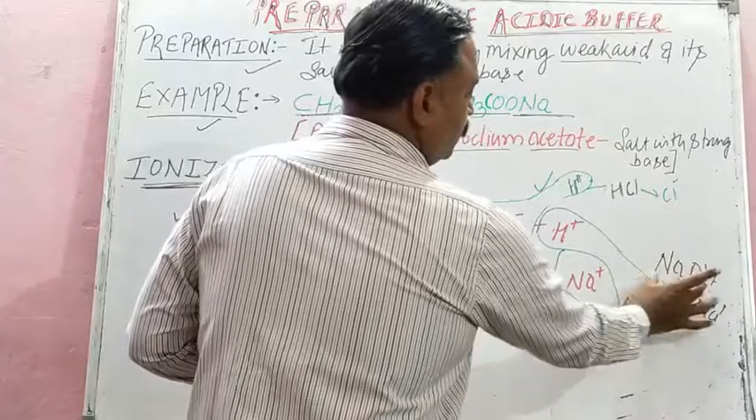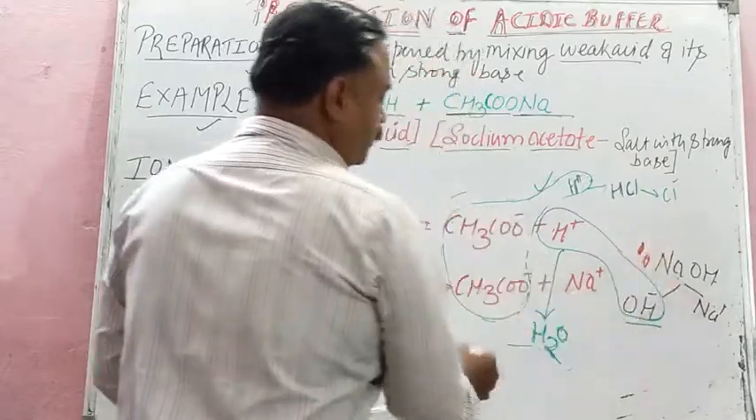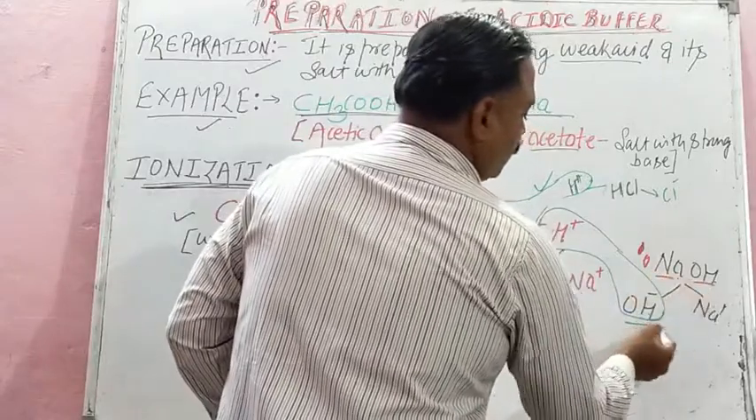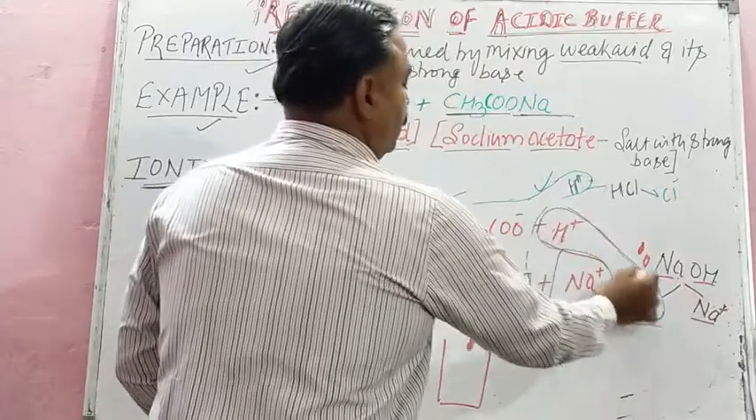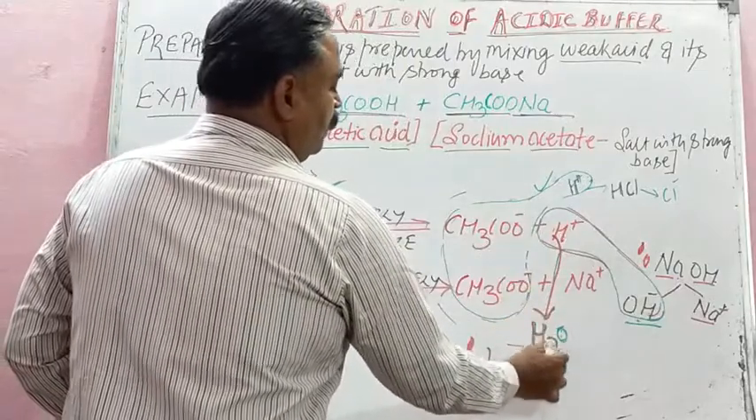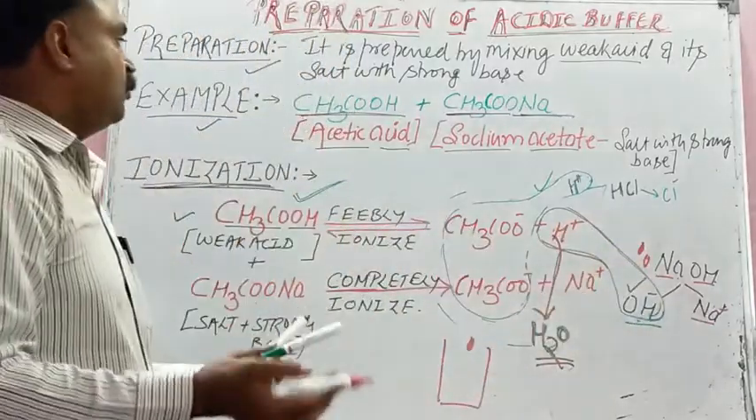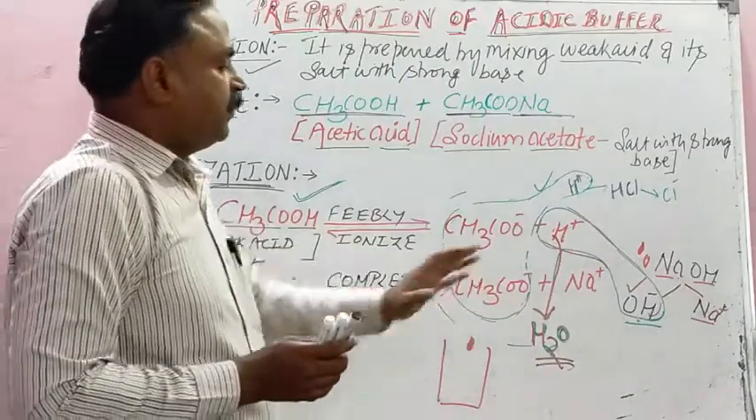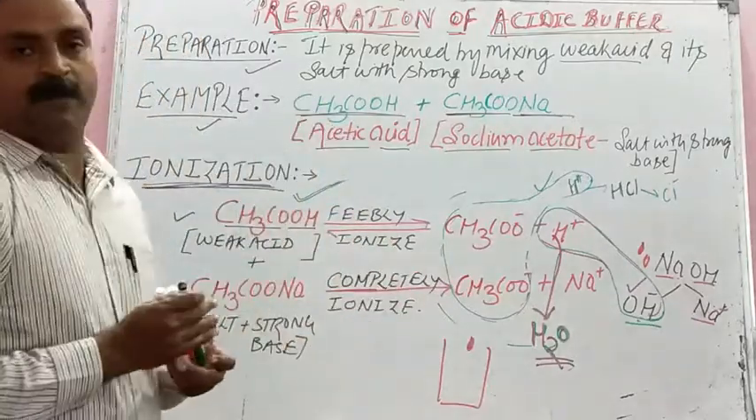In base, again I am telling you, when we add little amount of base in this solution, what happens? This sodium hydroxide will dissociate into sodium ion and hydroxyl ion, and the dissociated hydroxyl ion will combine with hydrogen ion and become a neutral compound called water, and in this way the hydroxyl ion is also consumed. So this is the mechanism of this buffer, isn't it? Now in the next topic we will study preparation of basic buffer.